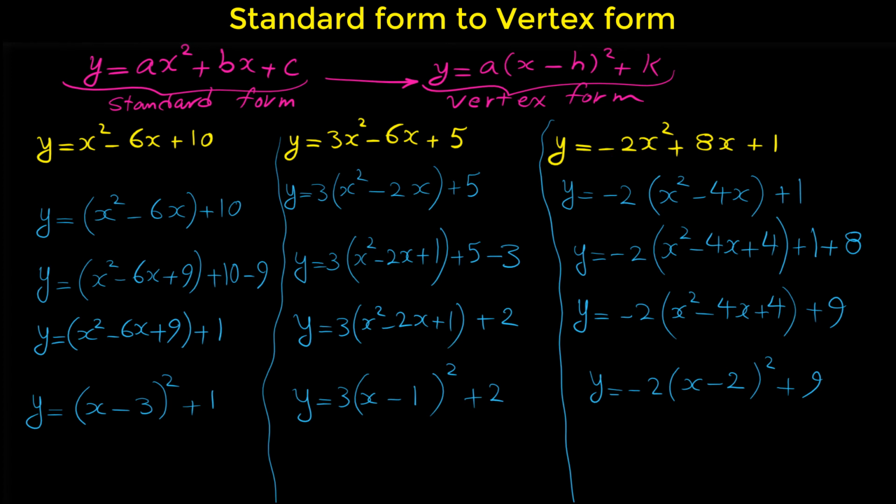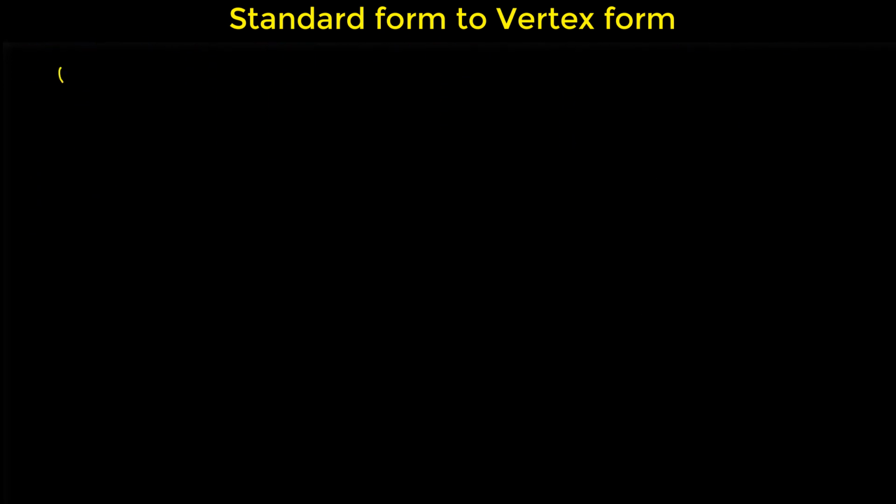Before I finish this video, let me show you one more example of how we can convert a standard form to the vertex form. The equation is negative 7x squared plus 6x minus 13.